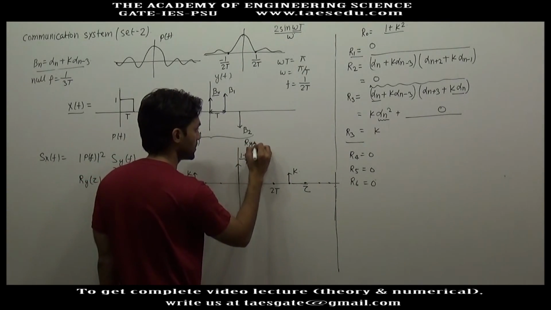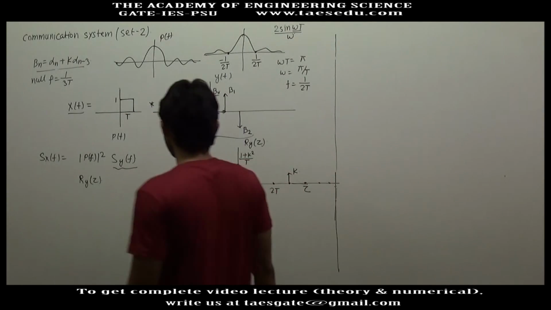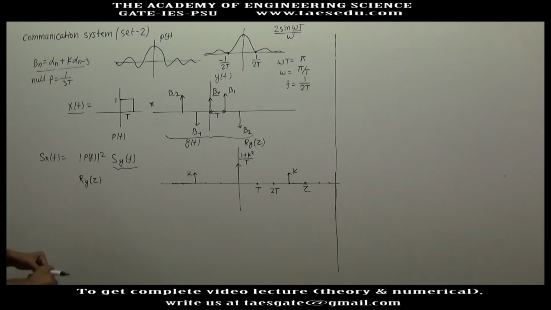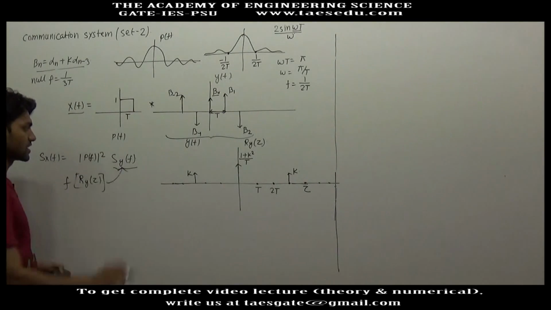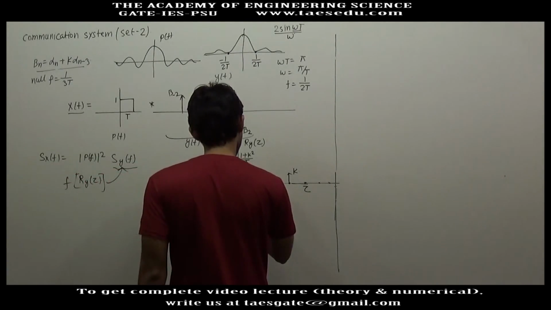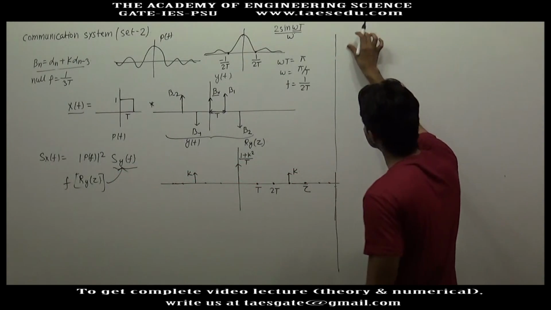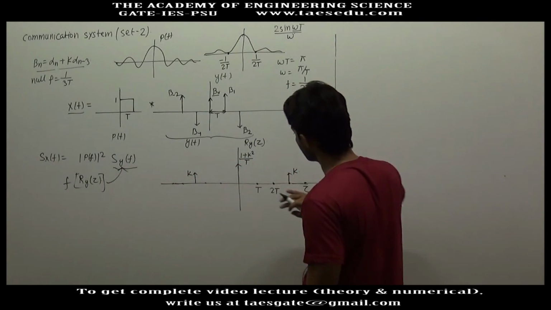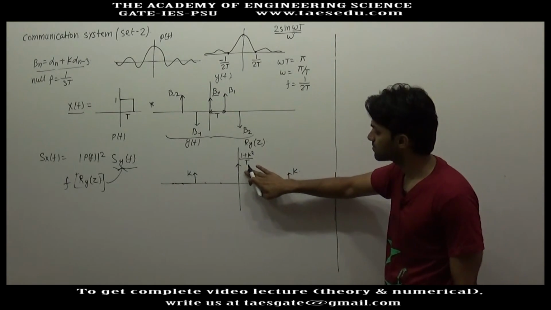This is Ry(tau). Next, now take its frequency transform, and you will get the power spectral density of y(t). When you take the frequency transform, this impulse occurs at 0. And what is the frequency transform of an impulse?